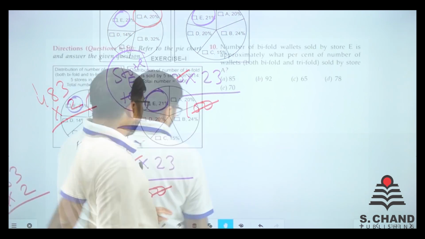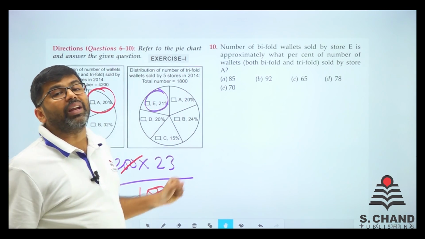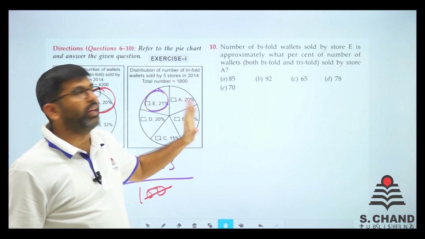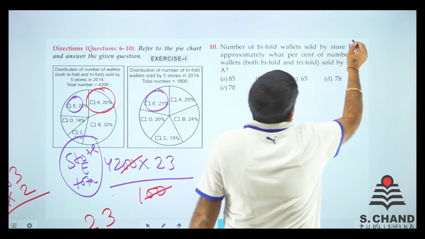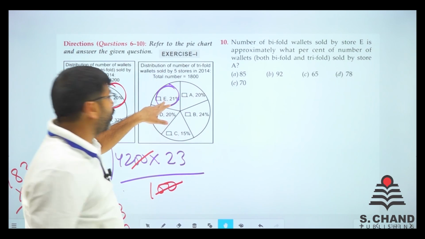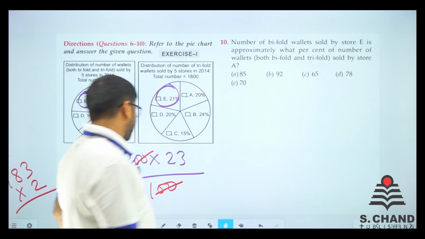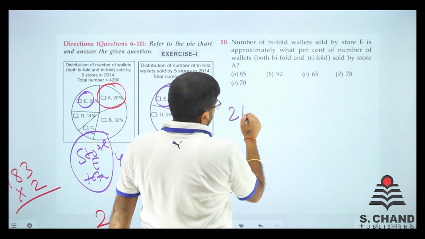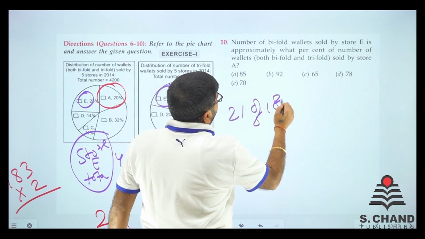So this is what we have found, the total number of bifold and trifold sold by E. But here it is asking just the bifold sold by E. So what is the trifold sold by E? That is 21%. So 21% of 1800.